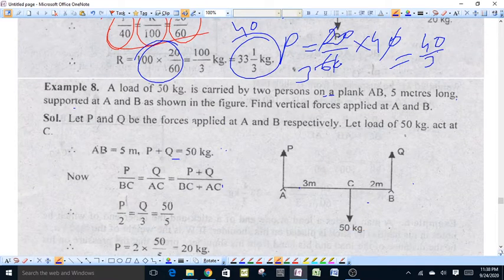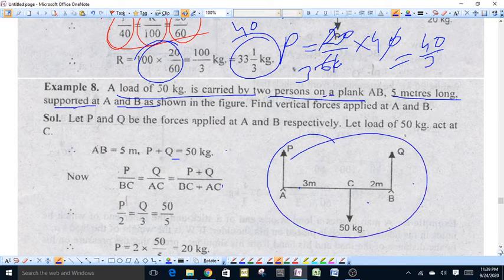Now, in the next example, a load of 50 kg is carried out by two persons on a plank AB, 5 meter long. Plank means a flat wooden board. This plank is supported at point A and B as shown in figure.